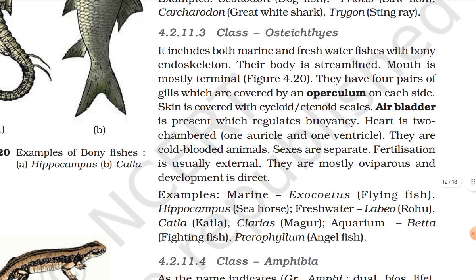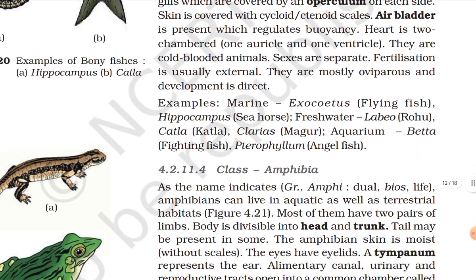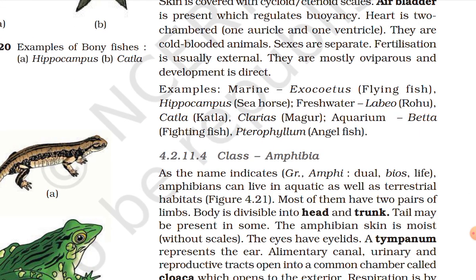Class Osteichthyes. It includes both marine and freshwater fishes with a bony endoskeleton. Their body is streamlined. Mouth is mostly terminal. They have four pairs of gills which are covered by an operculum on each side. Skin is covered by cycloid or ctenoid scales. Air bladder is present which regulates buoyancy. Heart is two chambered, one auricle and one ventricle. They are cold blooded animals. Sexes are separate. Fertilization is usually external. They are mostly oviparous and development is direct. Marine examples: Exocoetus, flying fish; Hippocampus, seahorse. Freshwater: Labeo rohita, rohu; Catla, katla; Clarias, magur. Aquarium: Betta, fighting fish; Pterophyllum, angelfish.